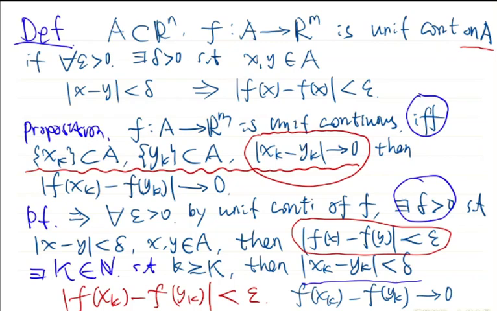Now we prove the if part. For the if part, we want to prove that f is uniformly continuous under our assumption. So we argue by contradiction.